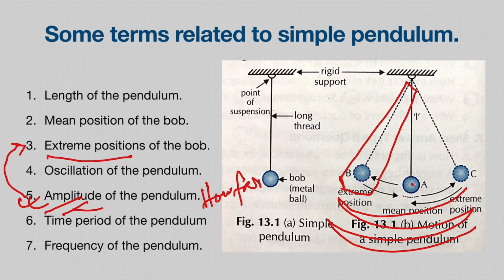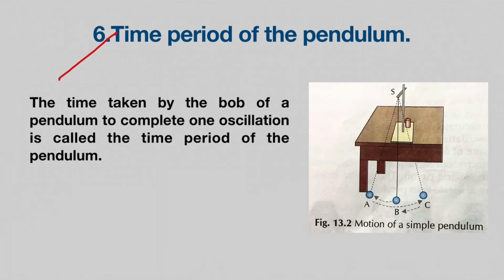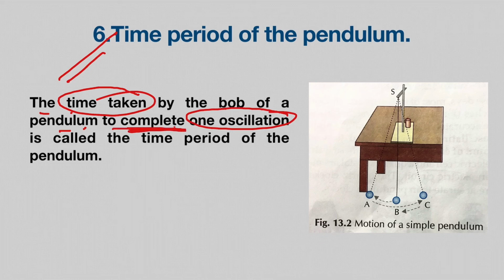After these two, next we have two important topics, that is time period of the pendulum and frequency of the pendulum. The first one is time period of the pendulum. So what does the time period of the pendulum mean? First I will read out the definition. The time taken by the bob of a pendulum to complete one oscillation is called the time period of the pendulum.